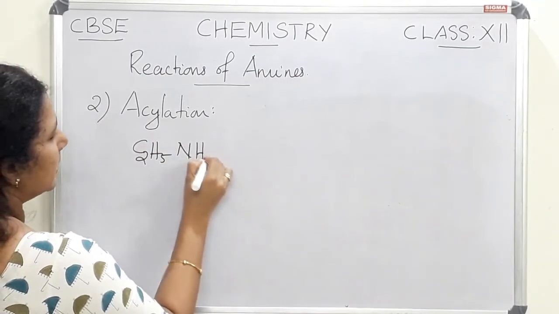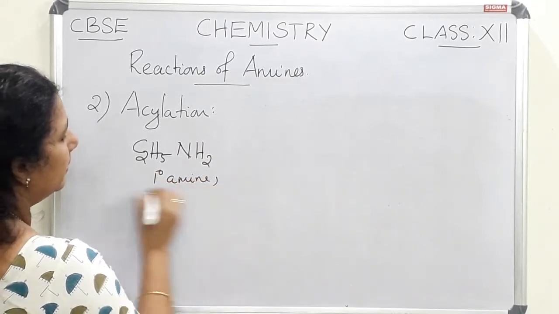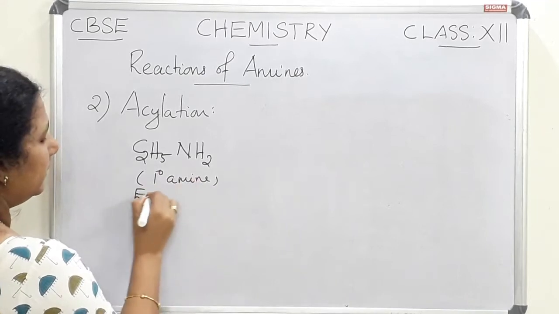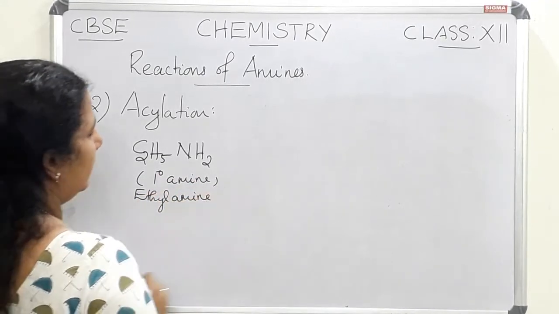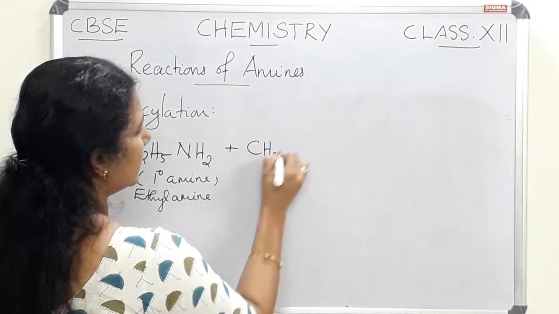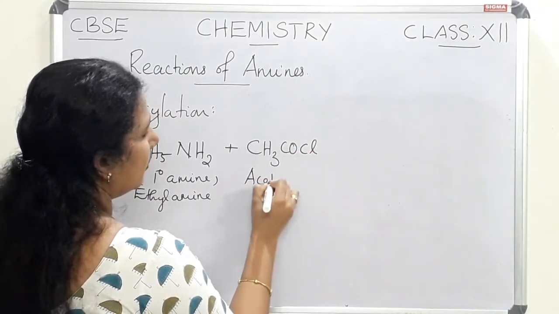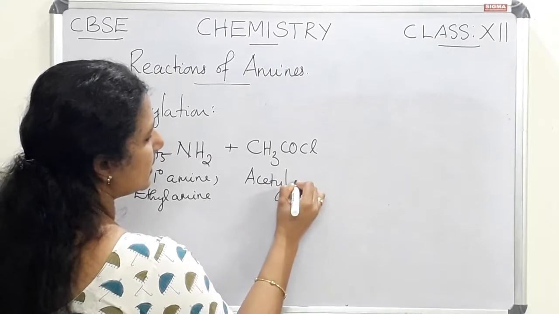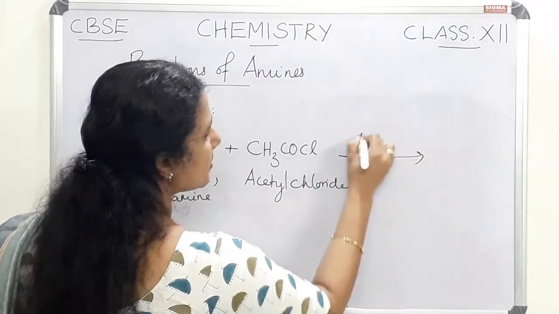C2H5NH2. This is an example of a primary amine, called ethylamine. For acylation, we can take an acid chloride, CH3COCl, acetyl chloride, in the presence of a strong base.